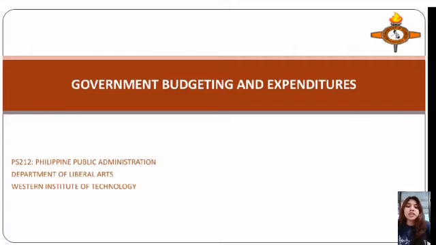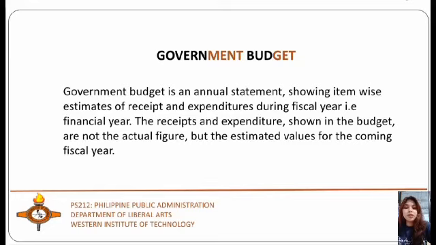The term budget is derived from the French word bougette, which means a leather bag or a wallet. So it is a statement of the financial plan of the government. It shows the income and expenditures of the government during a financial year, which runs generally from the 1st of April to the 31st of March. So here we have government budget.